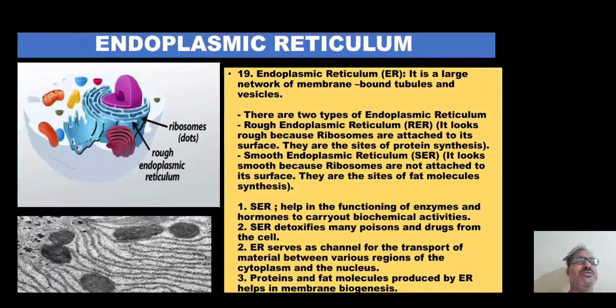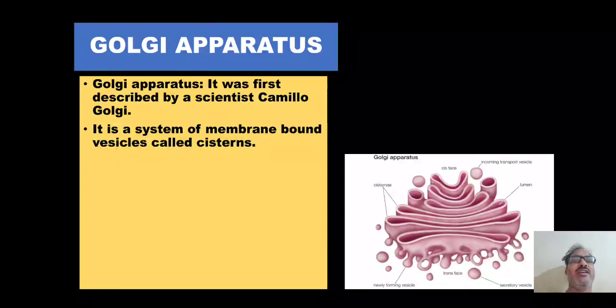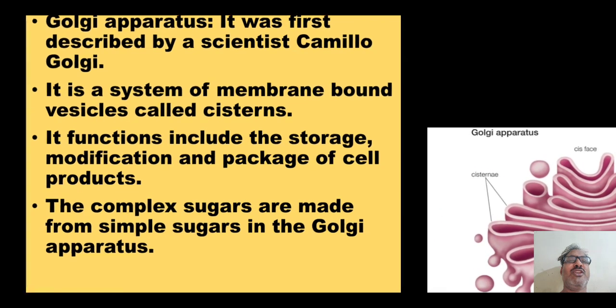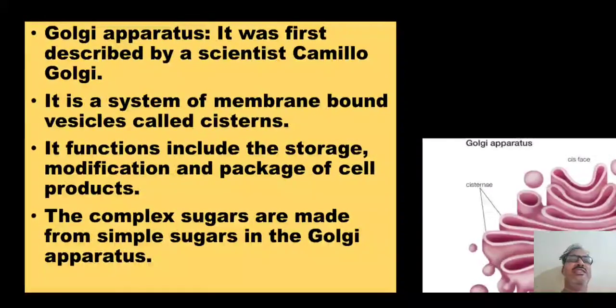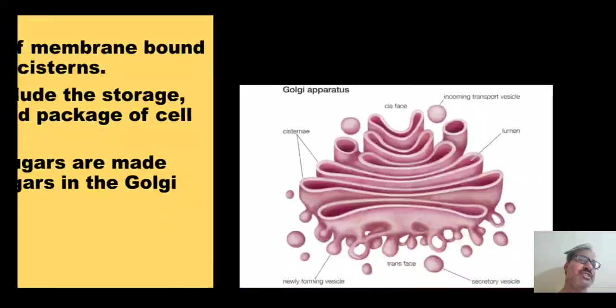Next we move to our next cell organelle, the Golgi apparatus. Here you can see details about the Golgi apparatus. It was first discovered by Camillo Golgi. It is a system of membrane-bound vesicles called cisternae. The folding of these tubes we call cisternae, and their main function is packaging.